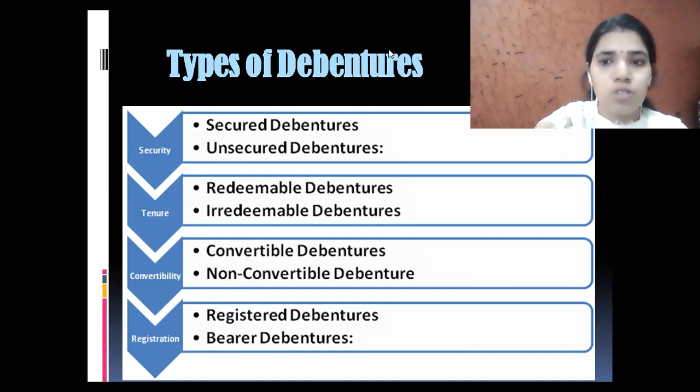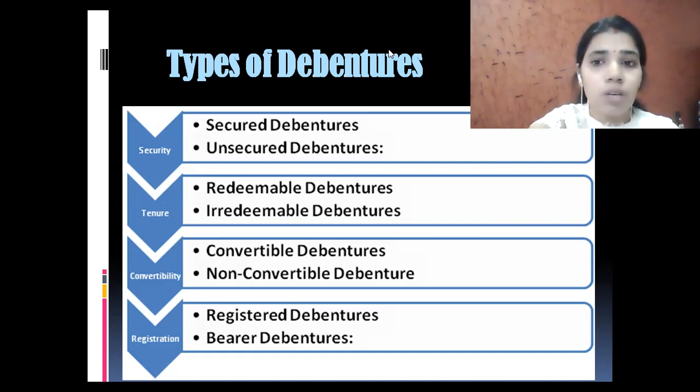Because secured debentures are those debentures which the company has declared at the time of issue that they are secured against particular assets of the company. So whenever the company goes into liquidation, the company has to pay the whole lump sum amount taken from the debenture holder as well as all the interest that is overdue on behalf of those secured debentures. So secured debentures are a very good option for the public. If they invest their funds in secured debentures, there is never a possibility of any individual's money being lost in the company, because the company has a first priority to pay the whole lump sum along with interest to the secured debentures when the company is going to wind up.